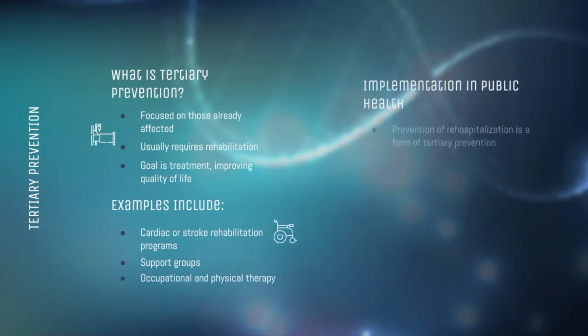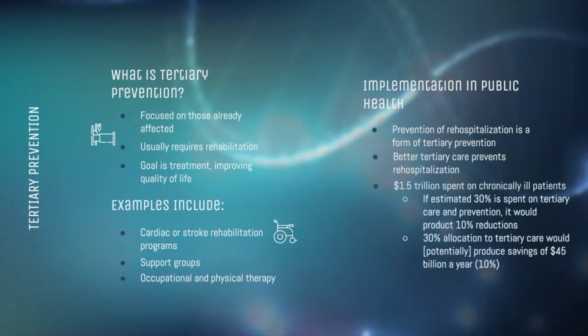Prevention of rehospitalization is also a form of tertiary prevention, which improving tertiary care can prevent. Annual spending on chronically ill patients is $1.5 trillion. It is estimated that if 30% of this was allocated to tertiary care and prevention, the annual budget would see a savings of $45 billion a year.